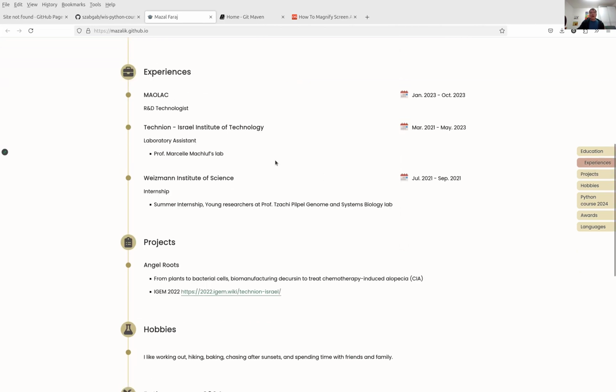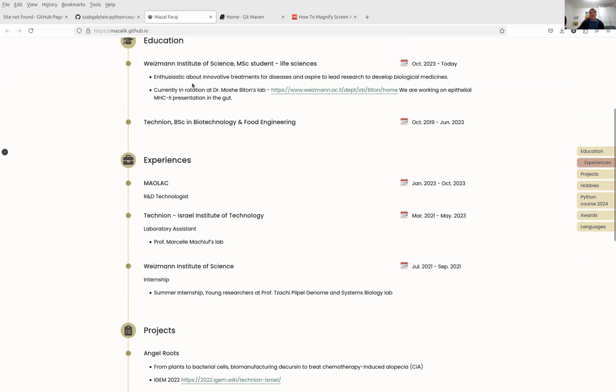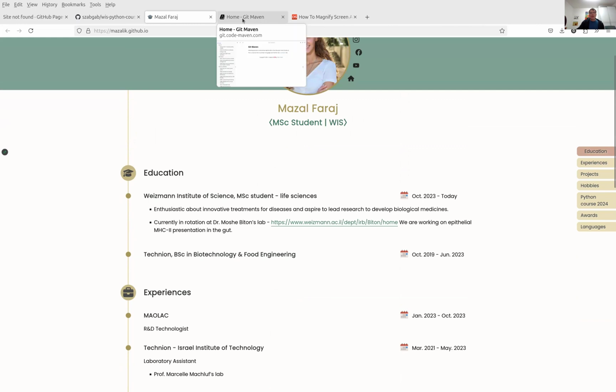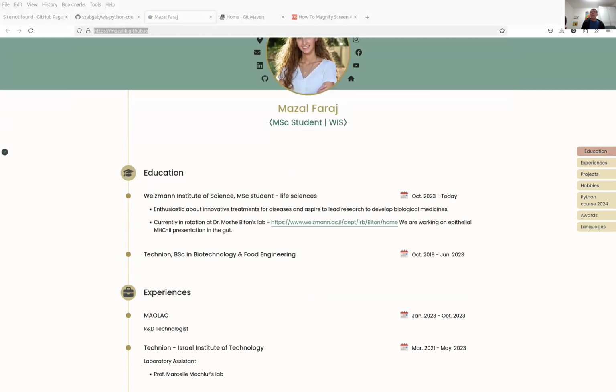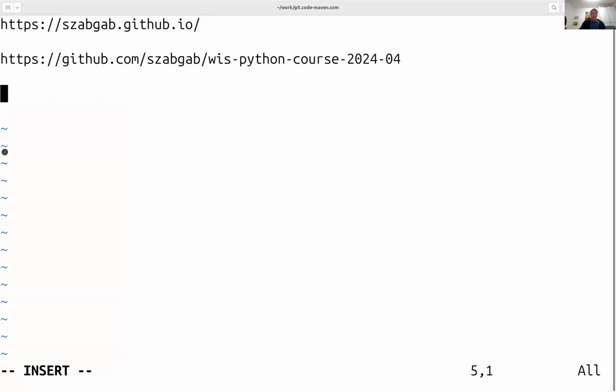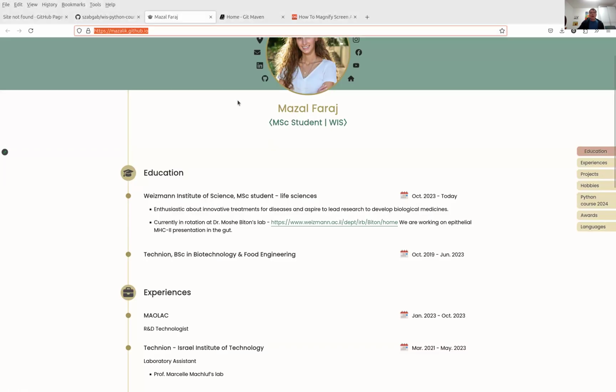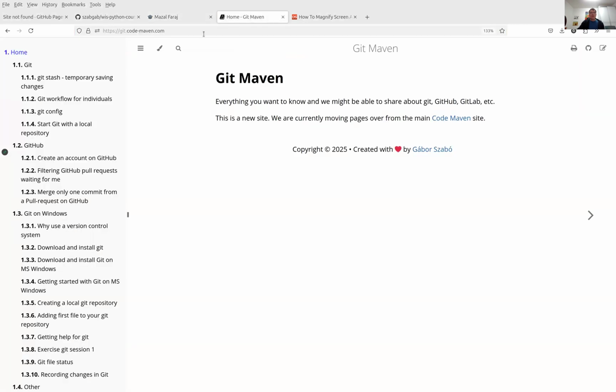And then there are others that use various other things. I am going to show you another. I'm sharing her link here, both in the chat room and on screen. Mazalik apparently is her username on GitHub, and then github.io is the address.